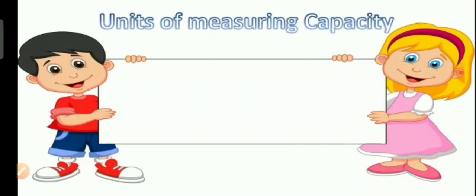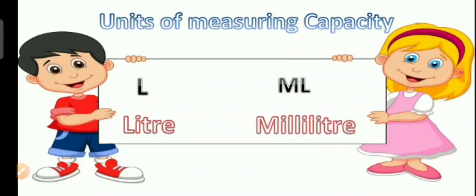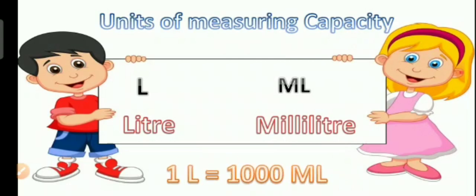Now kids, you know what is capacity. Now we will see units of measuring capacity. Here capacity is measured in liter or milliliter, where L is the symbol for liter and ml is the symbol for milliliter. Kids, as we know that 1 liter is equal to 1000 milliliters. So if we want to convert liters into milliliters, for that we have to multiply liters with 1000.